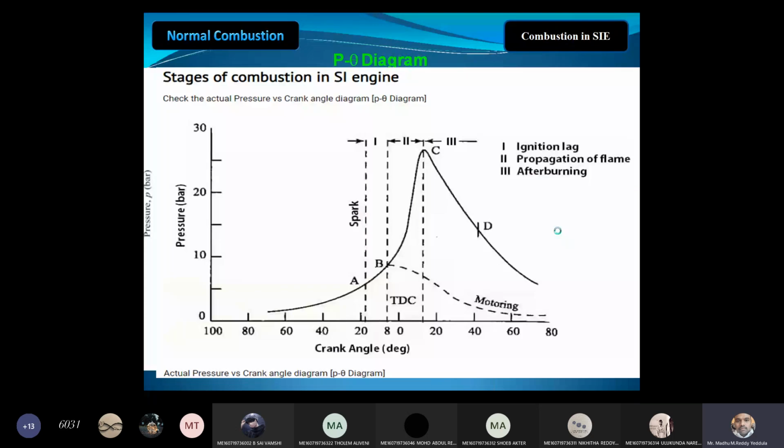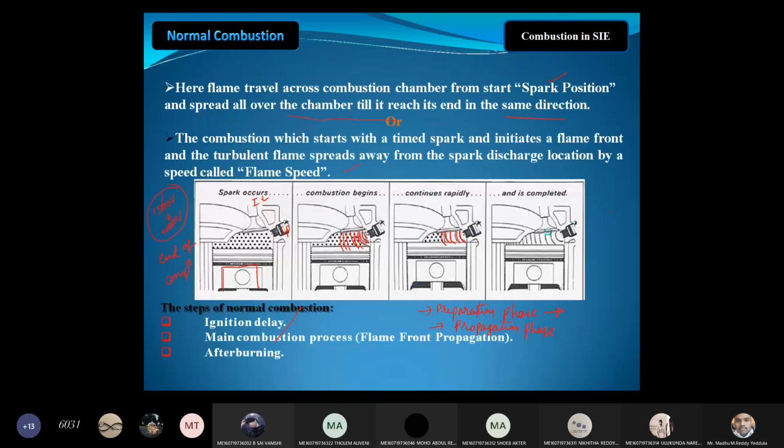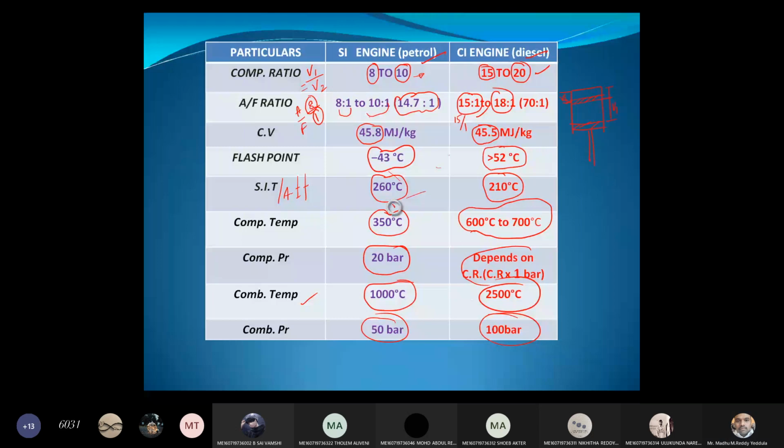How much in case of a petrol engine? The combustion temperature is 1000 degrees centigrade, and the combustion pressure is 50 bar.